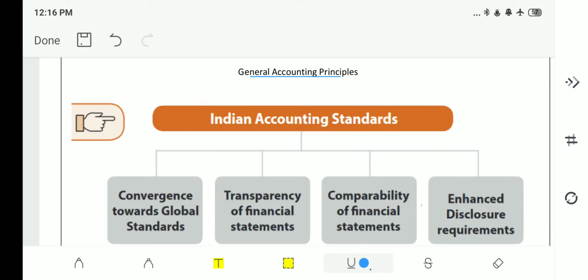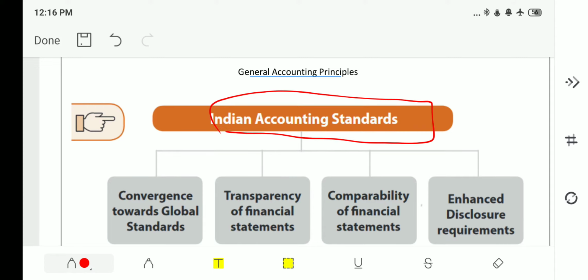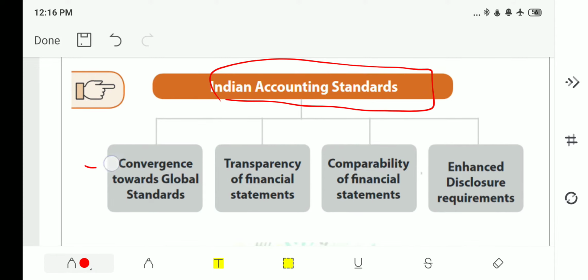Friends, this will be the ninth class of accounting. In this, we will be continuing the previous slide of some of the basic and very useful terms in accounting. As in the previous class, we have discussed Indian accounting standards, right? Why it is used: to converge towards global standards. That means each and every company should follow the standards all over the world.